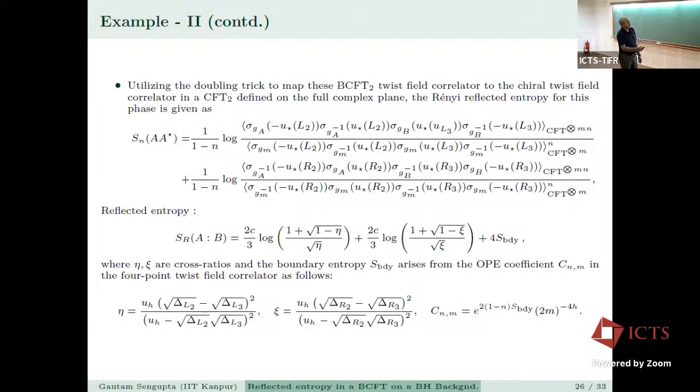And if these are evaluated in the standard large C limit, the reflected entropy is given by the sum of these 2 terms. The first term comes from here, and the second term comes from here. And eta I once again are the cross ratios, and the boundary entropy, S boundary, arises from the OPE coefficient, CNM, in the 4-point twist field correlator. And this is given by the following.